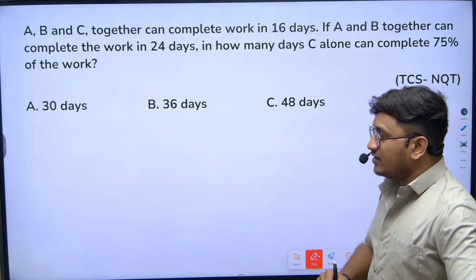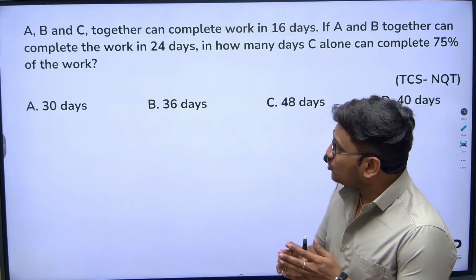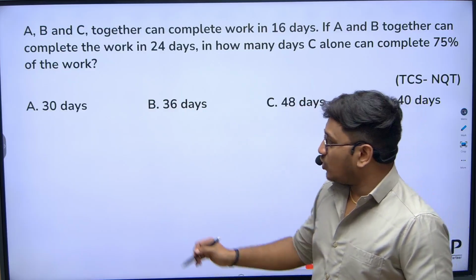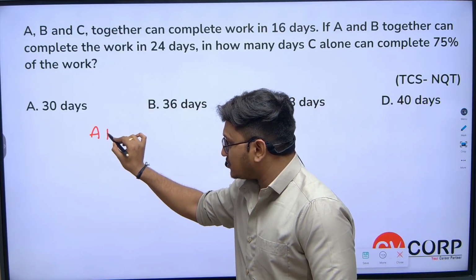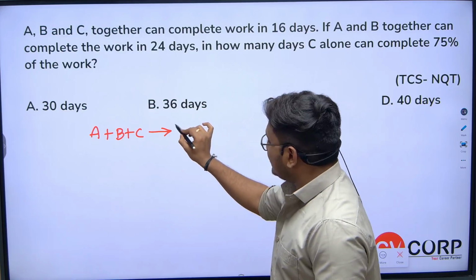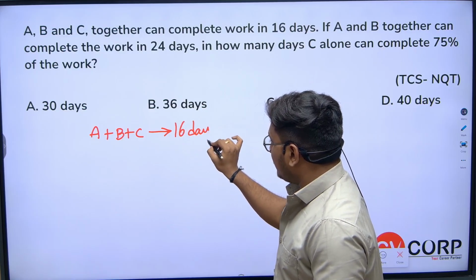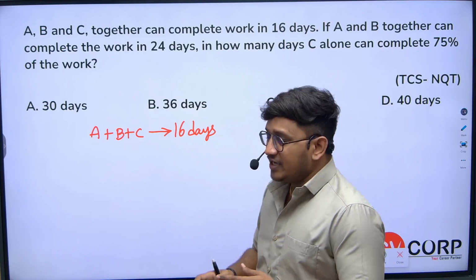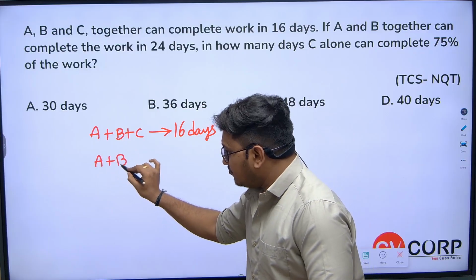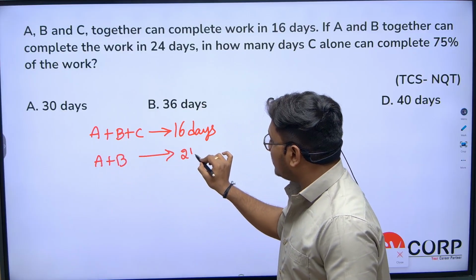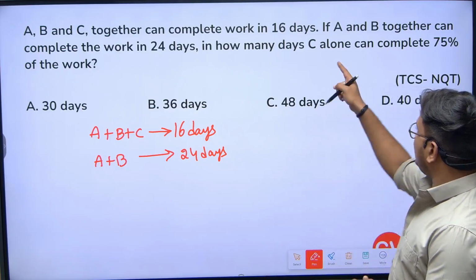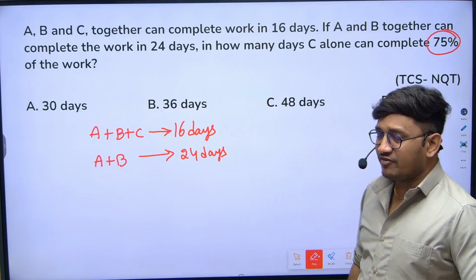Yeah, okay, so I hope you understood this question. A, B, C together can complete a work in 16 days, right? So I'm writing here: A plus B plus C can complete a work in 16 days. Now if A and B together, only A and B, can complete it in 24 days, in how many days can C alone complete 75% of the work?